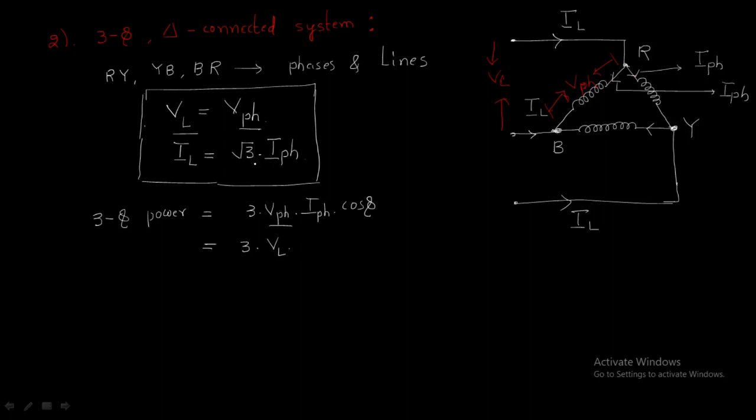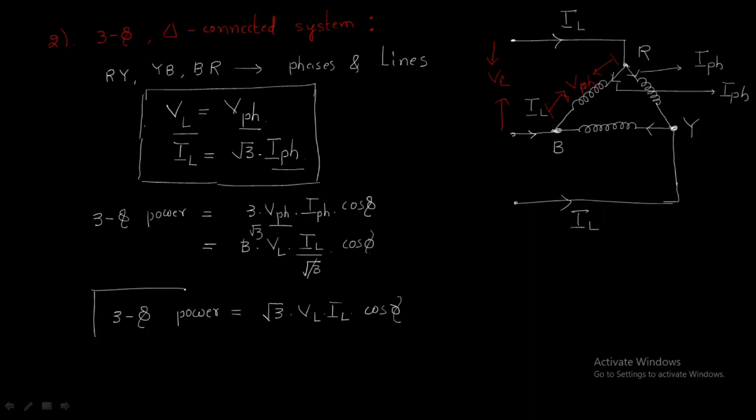Line current equals root 3 times phase current, so phase current equals line current by root 3. So this becomes line current by root 3 into cos phi. Then the root 3 times cancel. Therefore three phase power is root 3 times line voltage, line current into power factor.